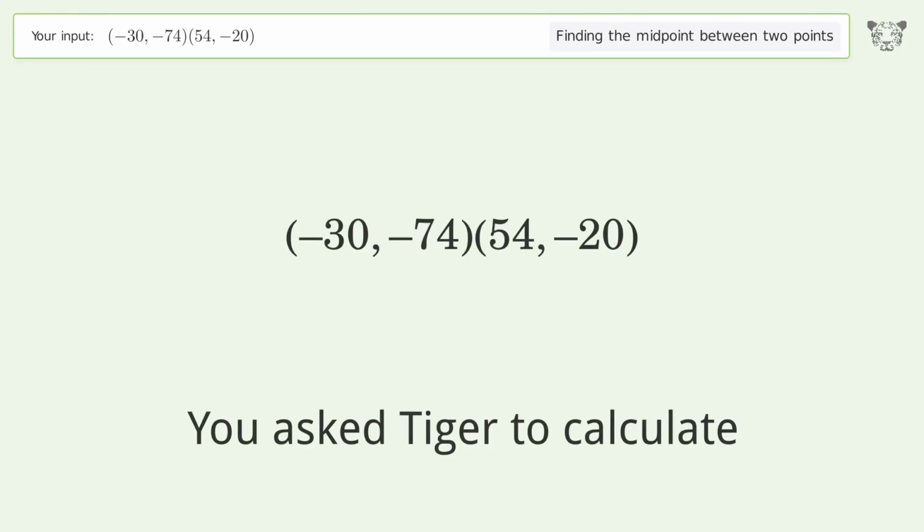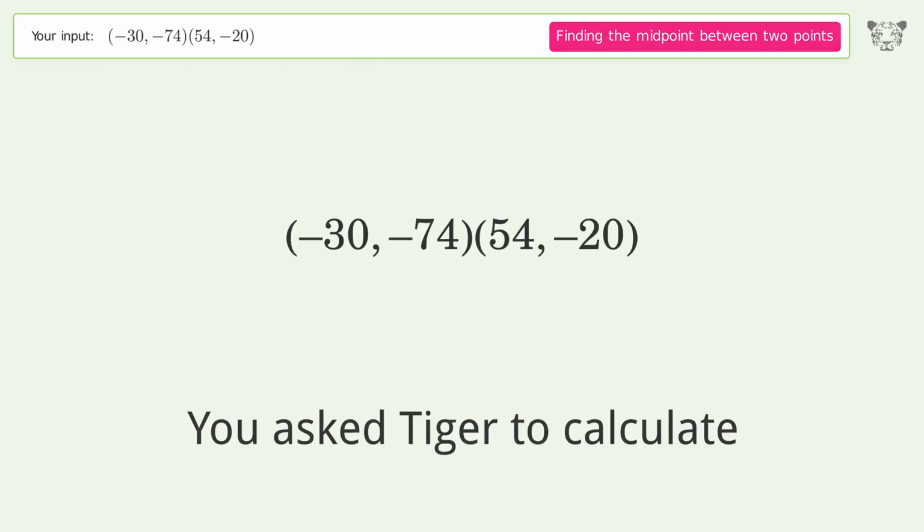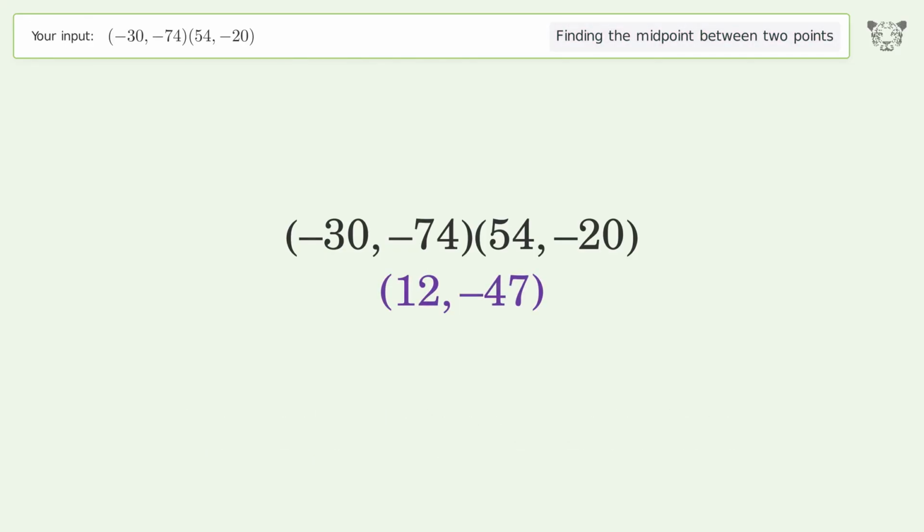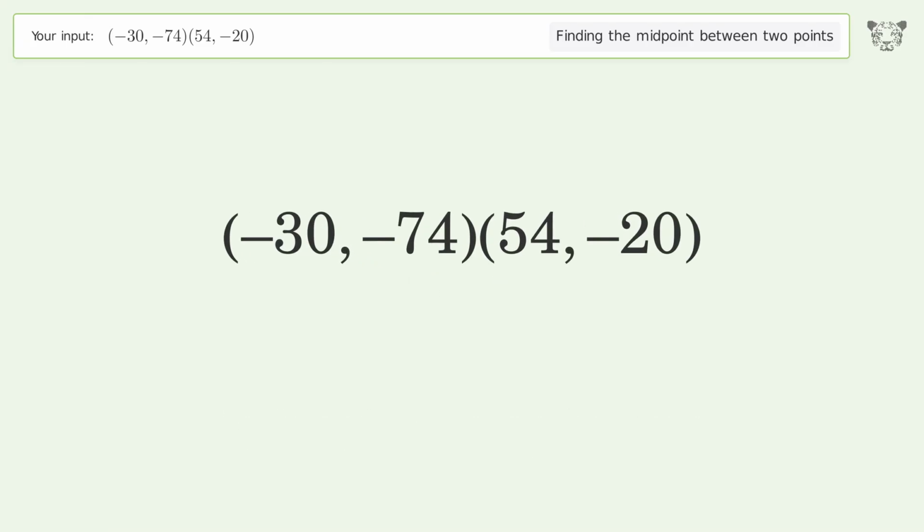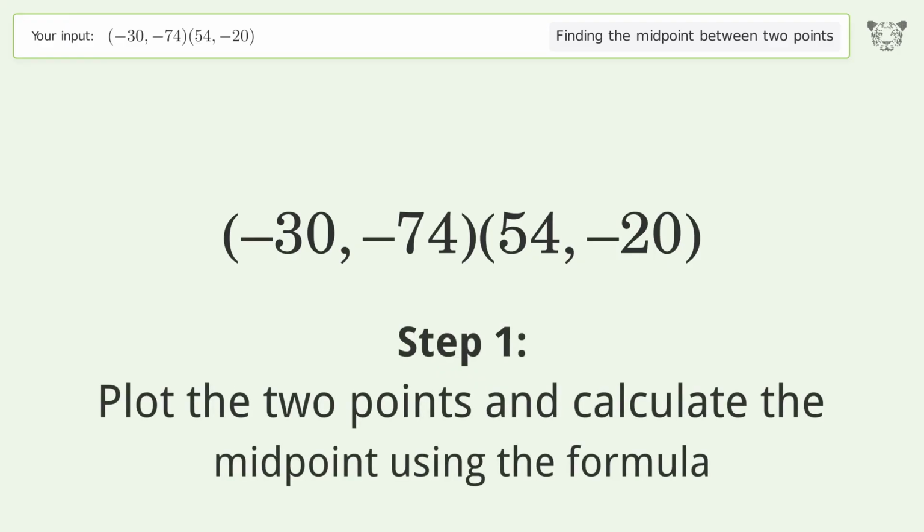You ask Tiger to calculate. This deals with finding the midpoint between 2 points. The midpoint between the 2 points is 12, negative 47. Let's solve it step by step. Plot the 2 points and calculate the midpoint using the formula.